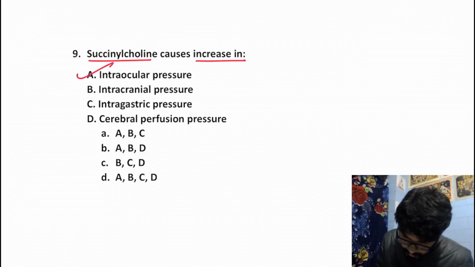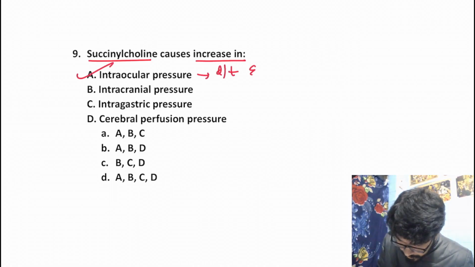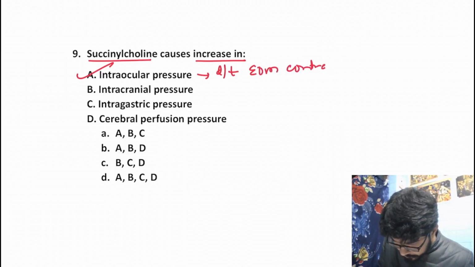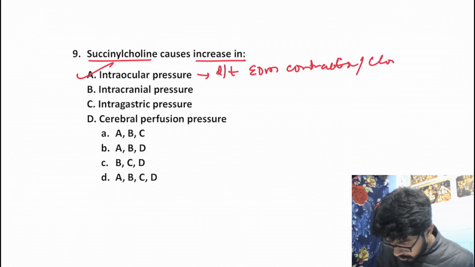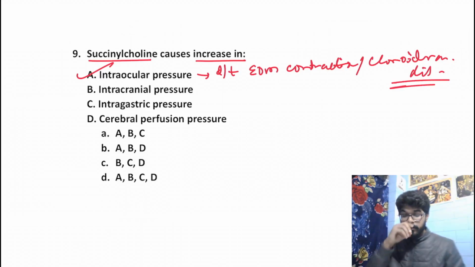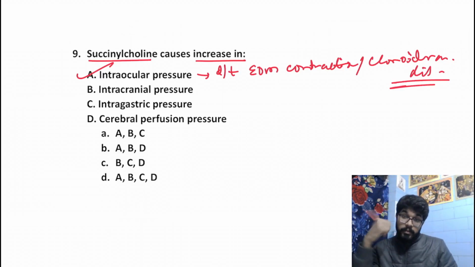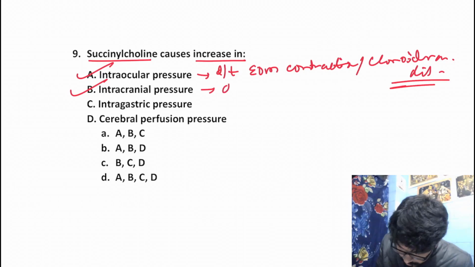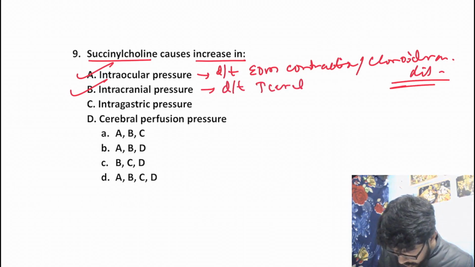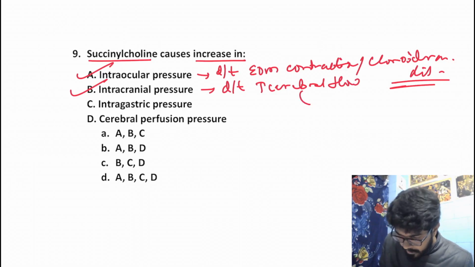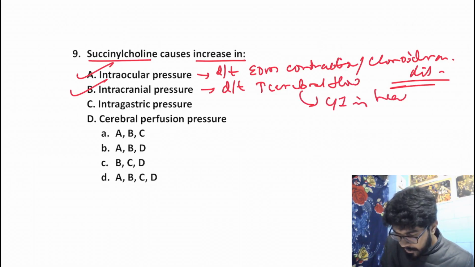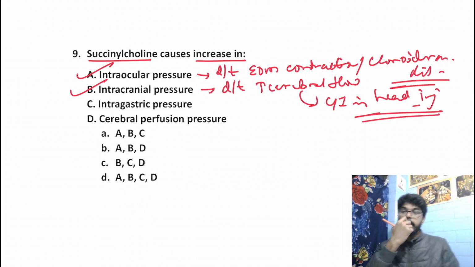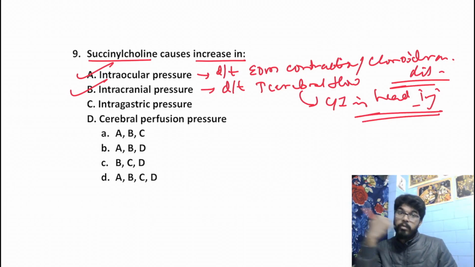Intraocular pressure, yes, it does increase intraocular pressure due to extraocular muscle contraction, and also due to this choroid vascular dilatation, right, that would cause increase in intraocular pressure. That's why it is contraindicated in glaucoma. Intracranial pressure, yes, it does increase intracranial pressure. This is due to increase in the cerebral blood flow. That's why it is contraindicated in head injury. We have read that in RSI, right? In rapid sequence intubation and head injury, we won't use succinylcholine, we would use rocuronium, right?